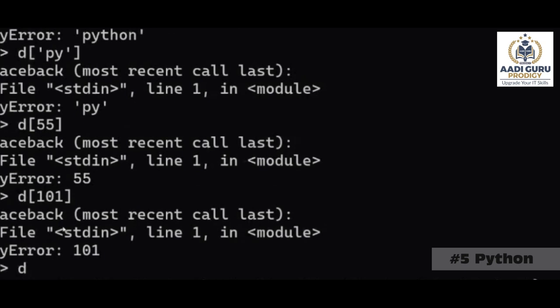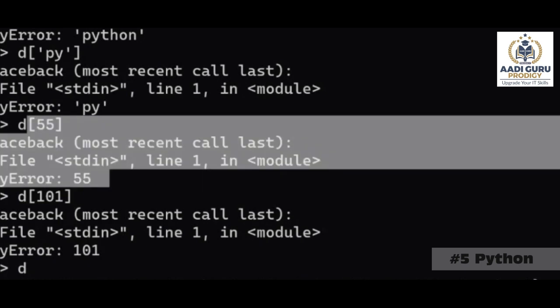Key.get. What this method will do is, you can check if any key is there or not. For example, 55. You have a big dictionary. You want to check whether 55 key is there or not. If you are using it in this particular way, when that key is not there, you are getting error.